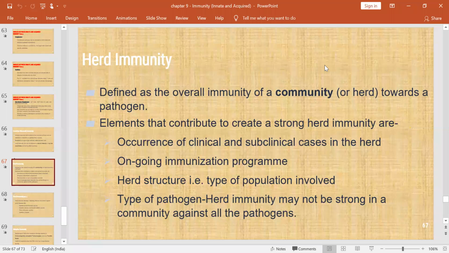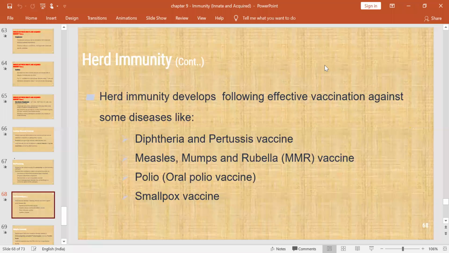These are the important elements to create strong herd immunity: occurrence of clinical and subclinical cases in the herd, an ongoing immunization program, and herd structure, that is the type of population involved, and the type of pathogen. Herd immunity may not be strong in the community against all pathogens. This herd immunity usually develops following effective vaccination. That is why all of them are put into effective vaccination.